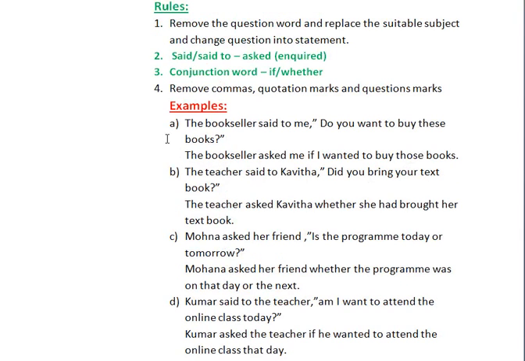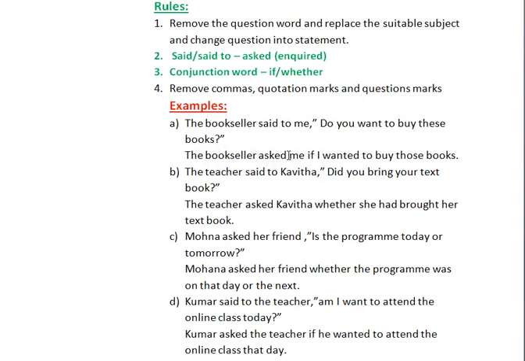See here example. The bookseller said to me, do you want to buy these books? So do you want to buy these books belongs to which type? It is in present tense. So while we change into indirect speech, you have to change into past tense. So how could you change? The bookseller asked me. Instead of said to, you are using asked, reporting verb asked.